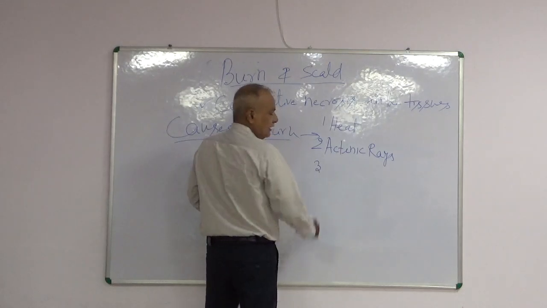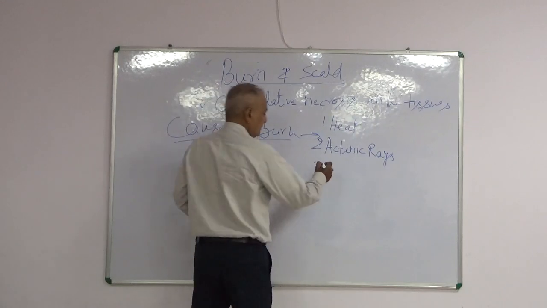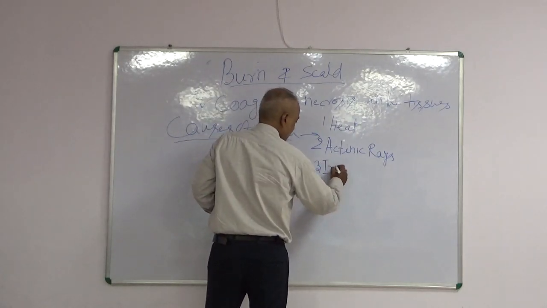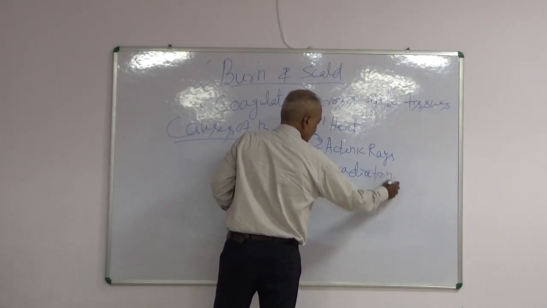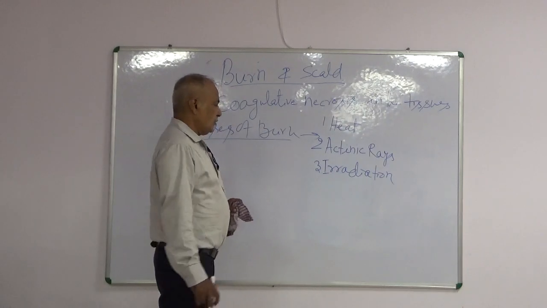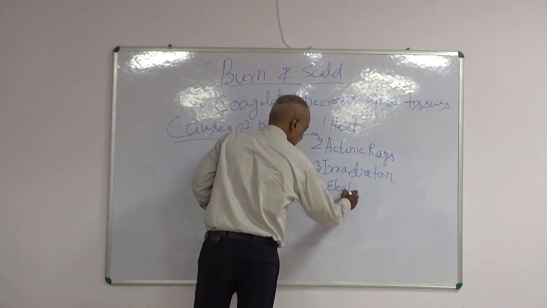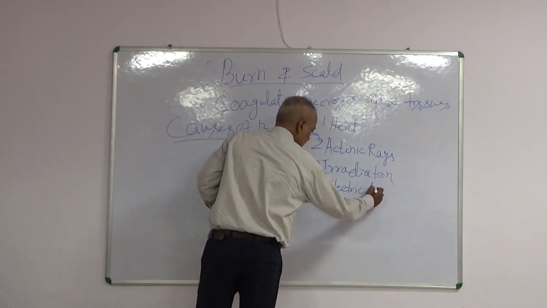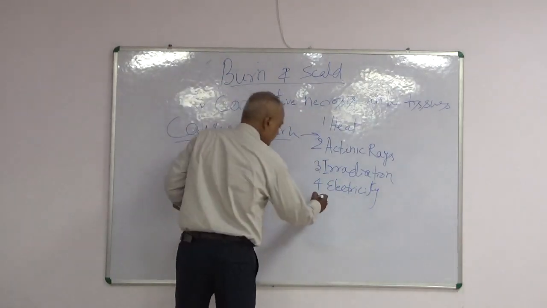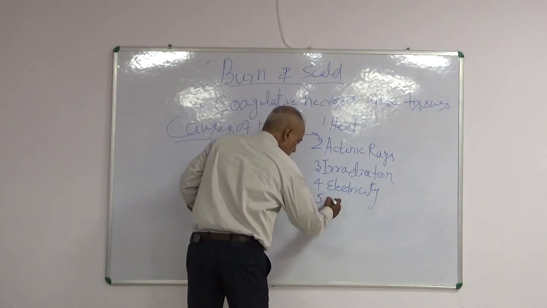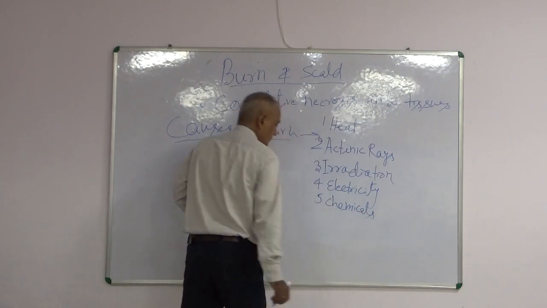Number three is radiation, say like from X-rays, etc. Fourth, electricity. Chemicals. Friction.